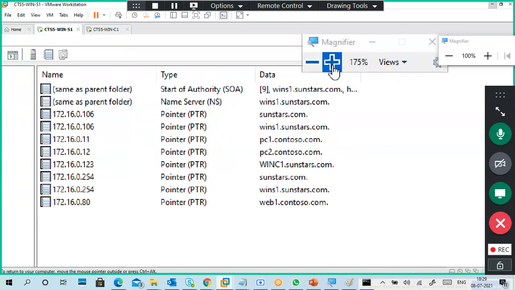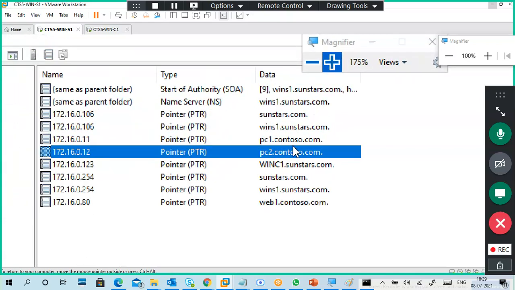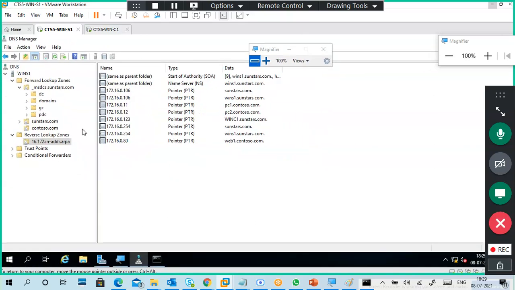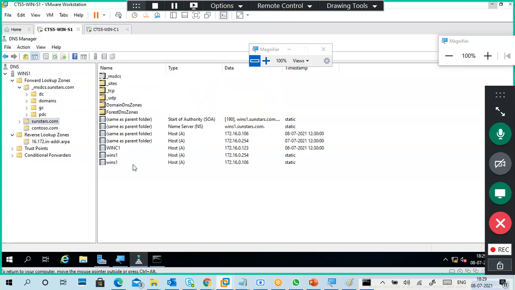So guys, can you see contoso.com here? PC1, PC2, contoso.com, IP addresses, and here like this. So this is a reverse lookup zone. Reverse lookup zone, IP to name or FQDN. Forward lookup zone, name to IP address.